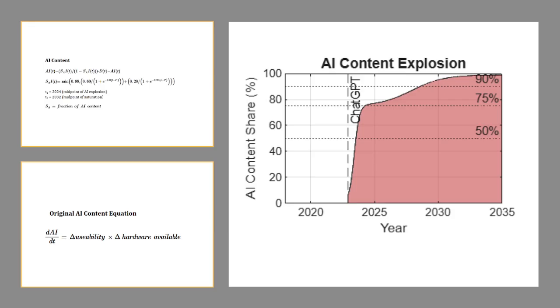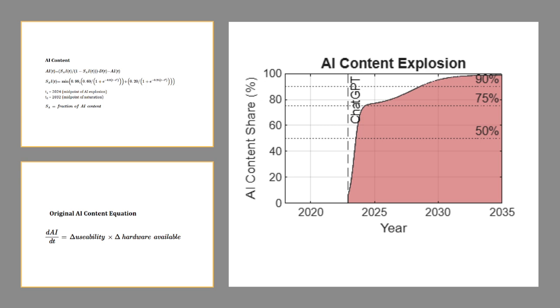Generated content was defined as a fraction of total online content and calibrated against real-world data. The results show an explosive rise beginning with the introduction of ChatGPT, followed by gradual stabilization, with the midpoint of saturation projected around 2032. The dataset was validated using publicly available internet data. For simplicity, the model distinguishes only between AI-produced and human-produced content. It predicts that AI-generated content will eventually dominate the future, rendering the human-produced fraction negligible.